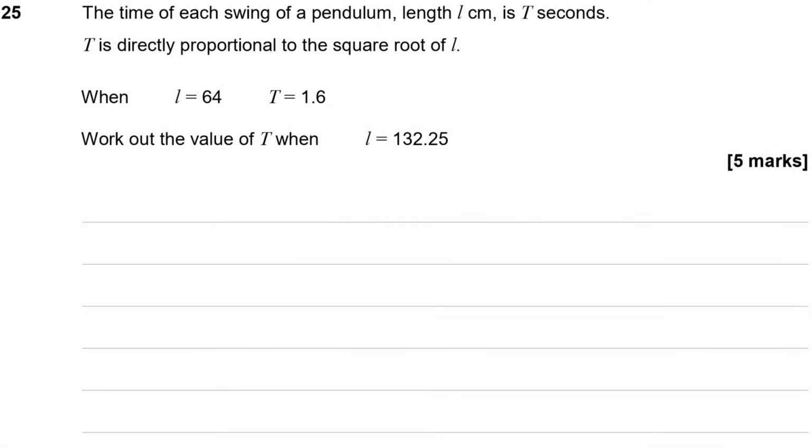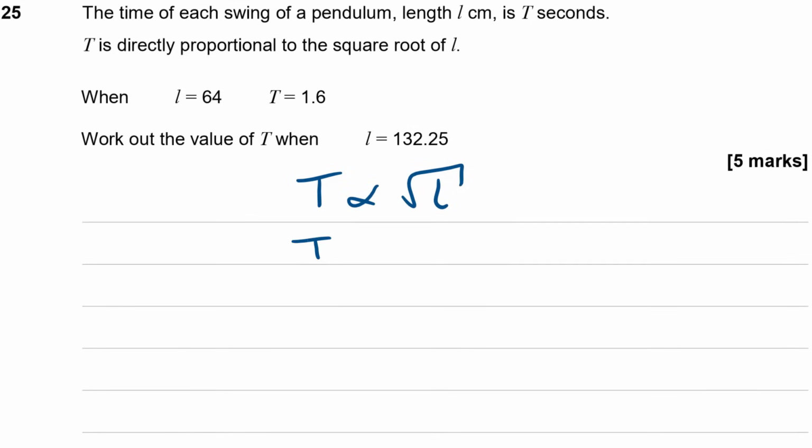Question 25. The time of each swing of a pendulum, length L centimeters, is T seconds. T is directly proportional to the square root of L. When L is 64, T is 1.6. Work out the value of T when L is that number there. Okay, so let's start off with the proportionality. We are told that T is directly proportional to the square root of L. So let's write that down. T is proportional to the square root of L.